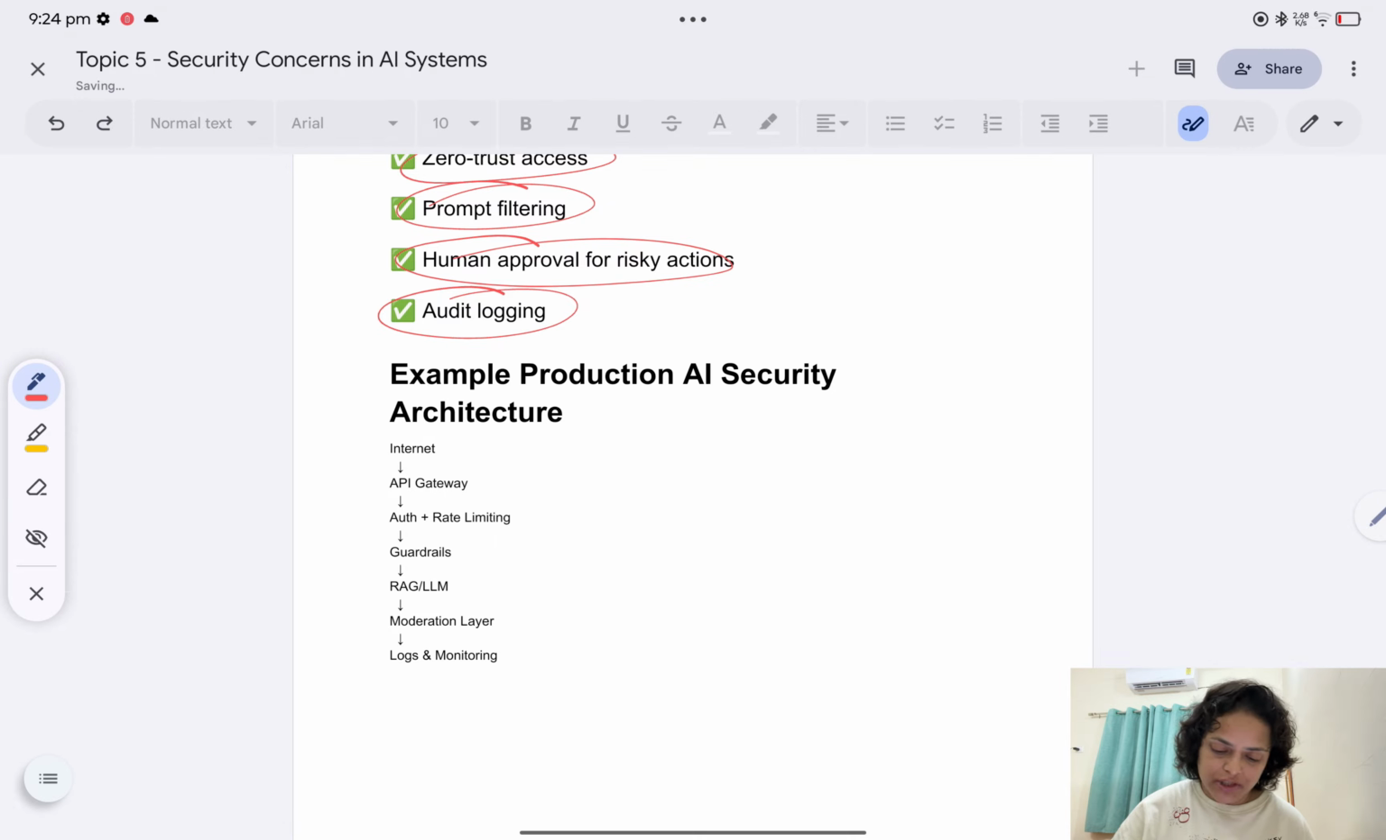As an example of production AI security, the request goes from the internet to the API gateway. From there authentication and rate limiting happen, then guardrails come into the picture, and then RAG and the LLM. After that, the moderation layer, and then logging and monitoring.